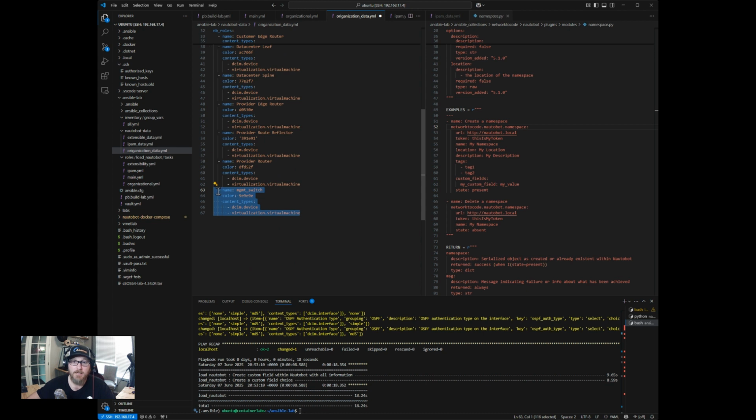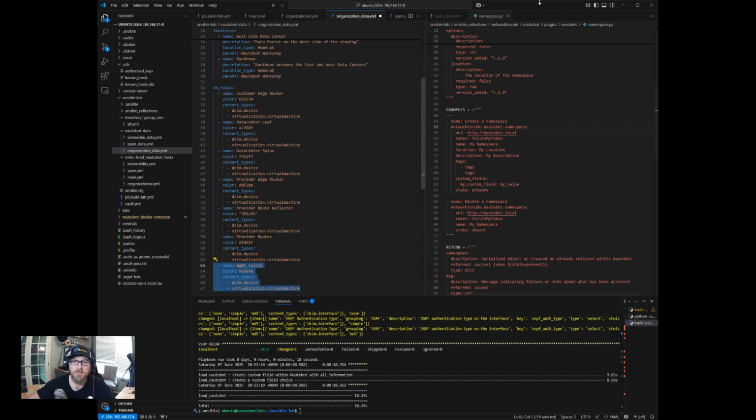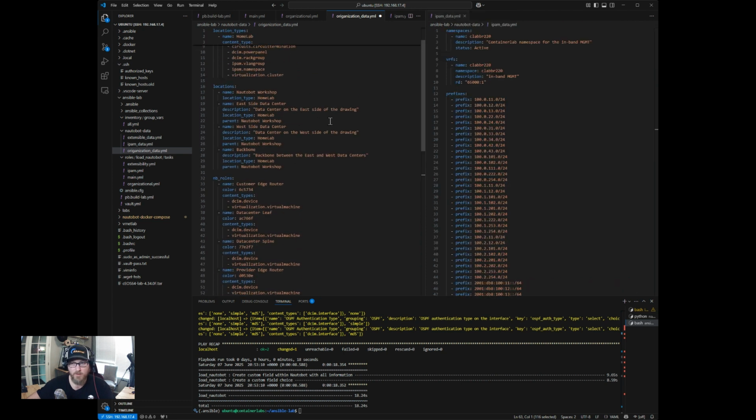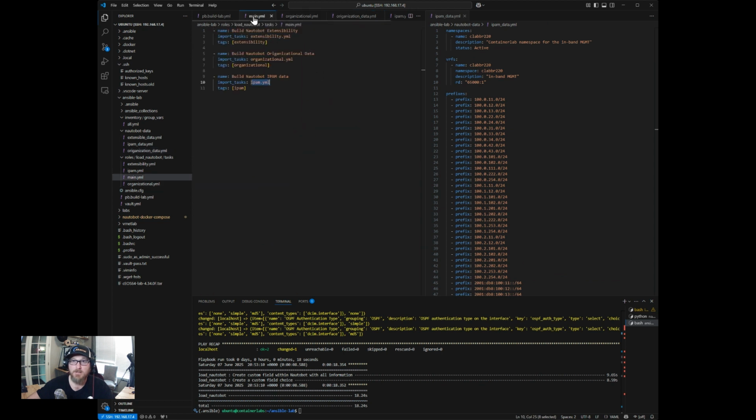Okay. And then this management switch, we're going to place this in here, even though technically we don't have a management switch. We're going to use this so that we can track and provision the external management in our Containerlab topology. So we'll just create a device name for it, and then we can use that as we pull data out. Okay, so organizational data, we'll save that.